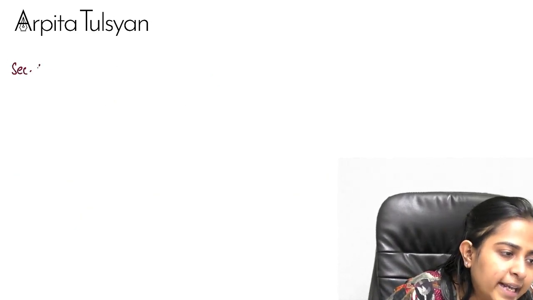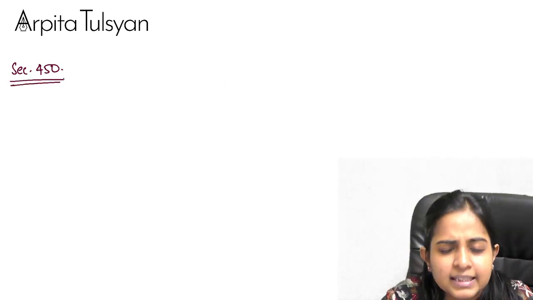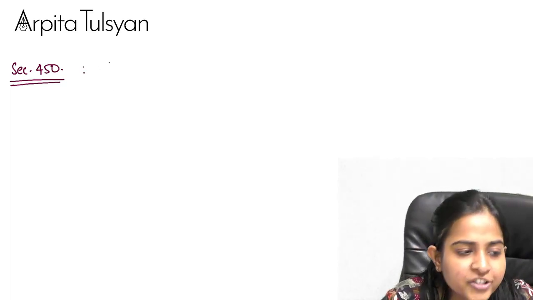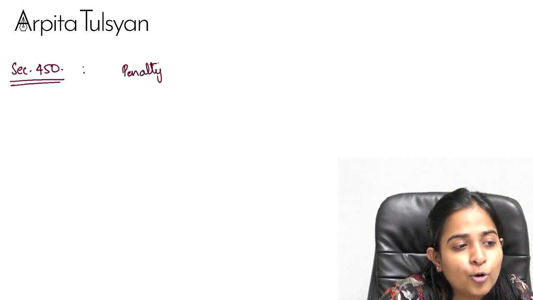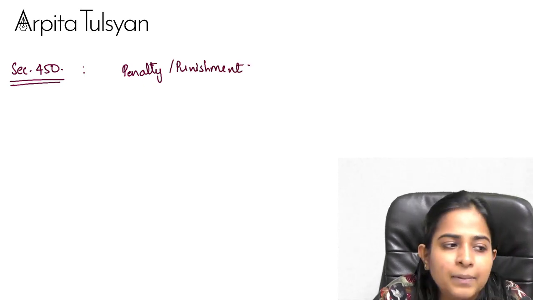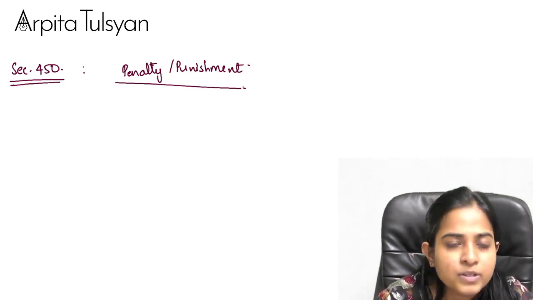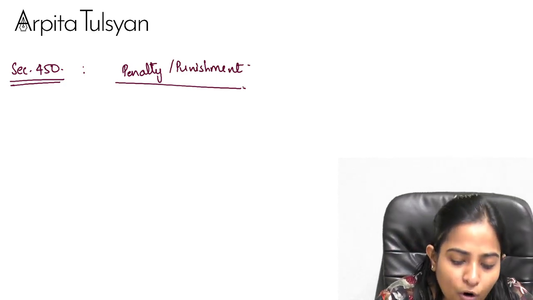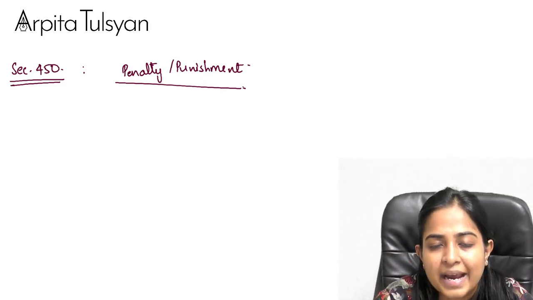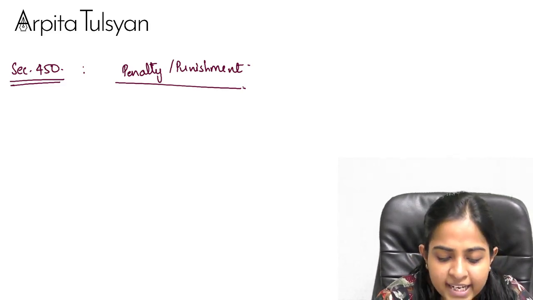Now going on to the next section, section number 450. This is a section for which no penalty or punishment is provided elsewhere. Suppose there is a company or an officer of the company who has done some contravention for which no penalty or punishment is provided in the Act.